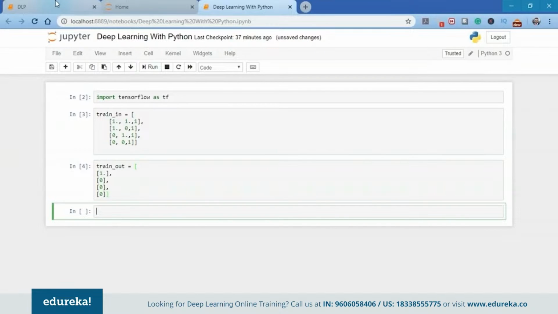Now I need to define the weights variable and assign some random values to it initially. Since I have three inputs here, input 1, input 2, and the bias, I will require three weight values, one for each input. So I'll define a tensor variable of shape 3 by 1 for our weights, initialized with random values.